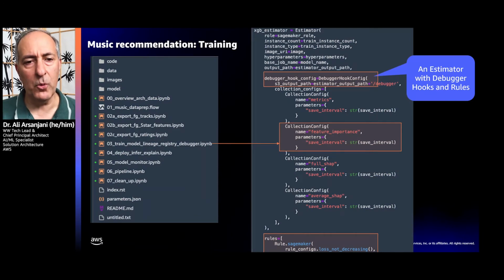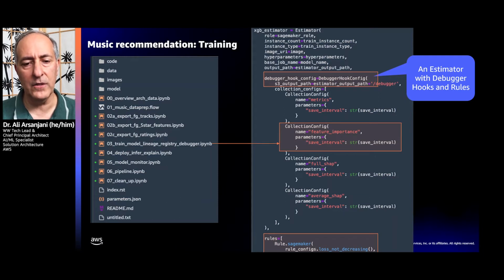In order for us to support debugging, we will add a hook into the estimator for the XGBoost estimator. And this allows SageMaker Debugger to provide a configuration definition that will then pull out all the information that has been deposited by the training job in a particular location. And it will look that up, and in this particular case, it will look for metrics, it will look for feature importance, Shapley values of different sorts, full and average.